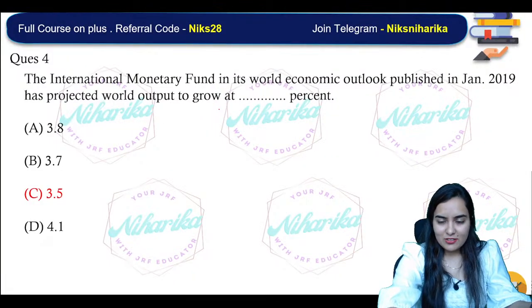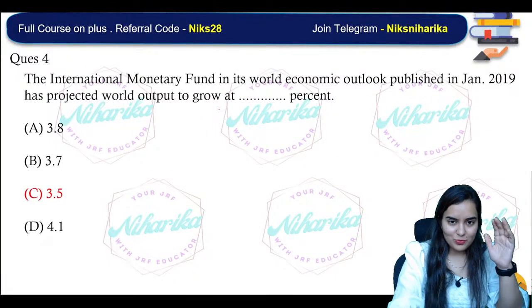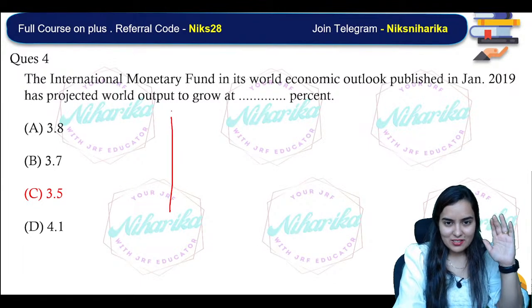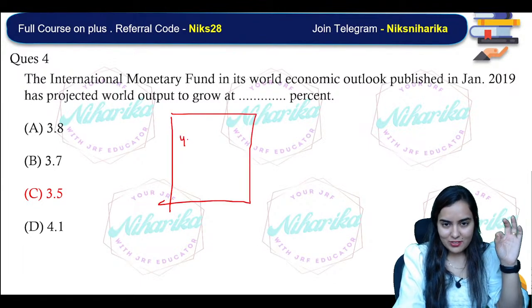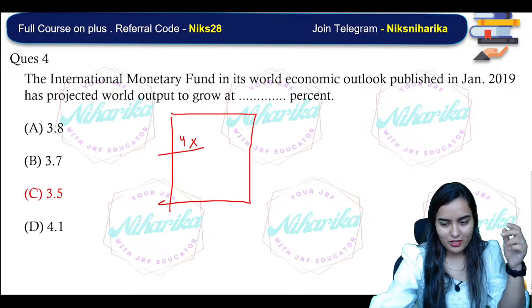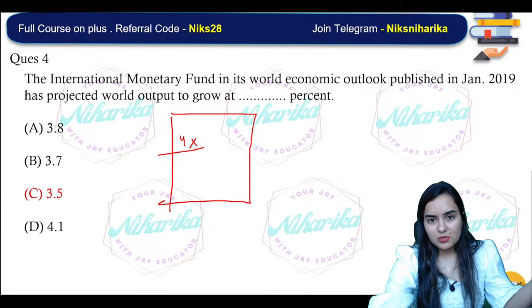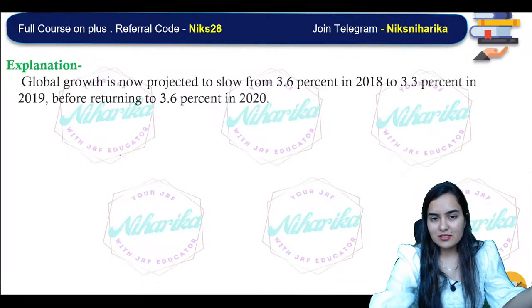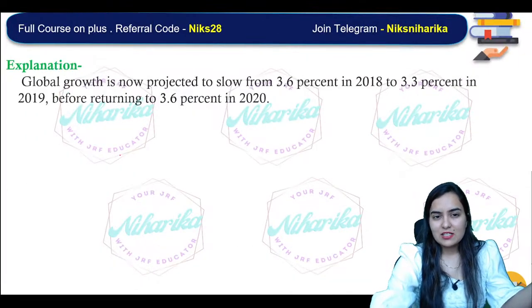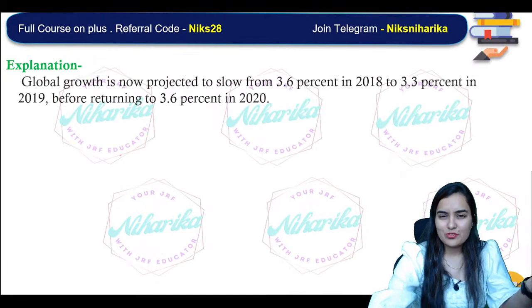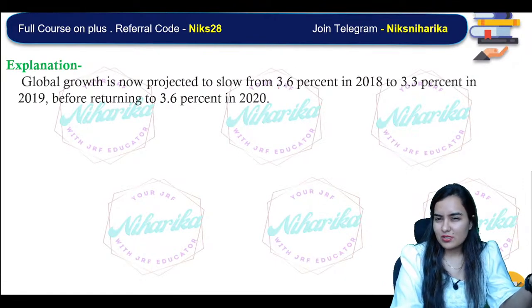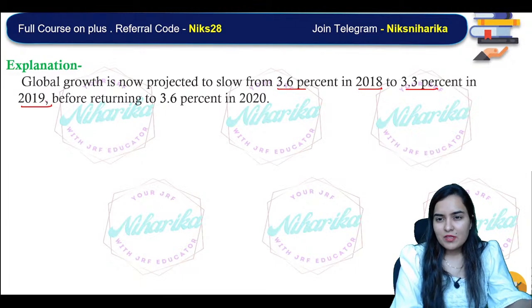Everybody, please click on the wrong answer, or please write down that in question number 4 you have done wrong. Everybody will do wrong. Don't get stressed. Every single person will do wrong in this particular question. So please see, the global growth is now projected to slow to 3.6 percent in 2018 and 3.3 in 2019.